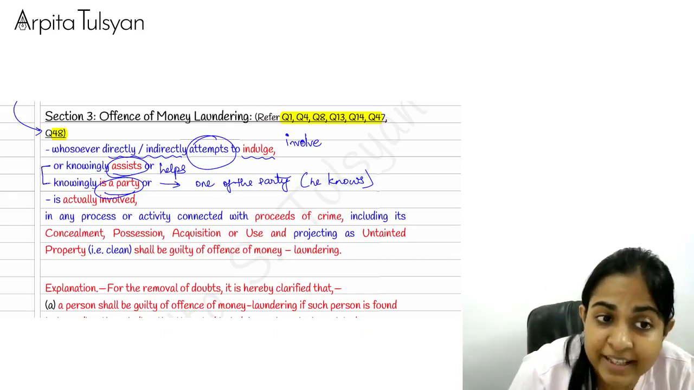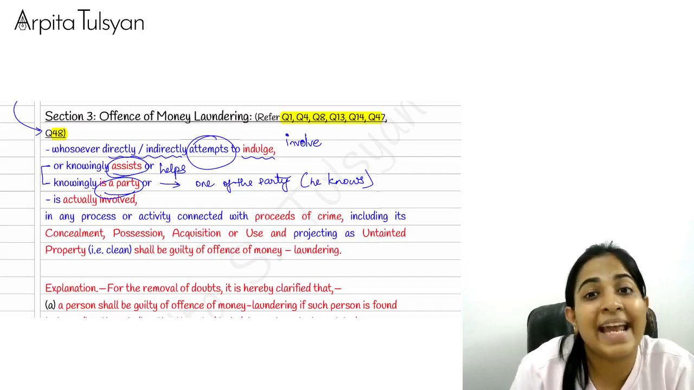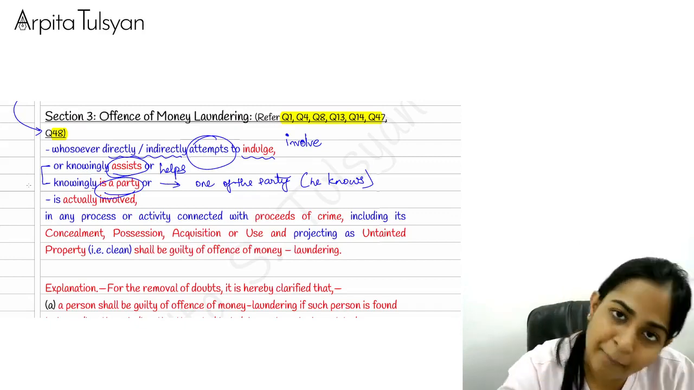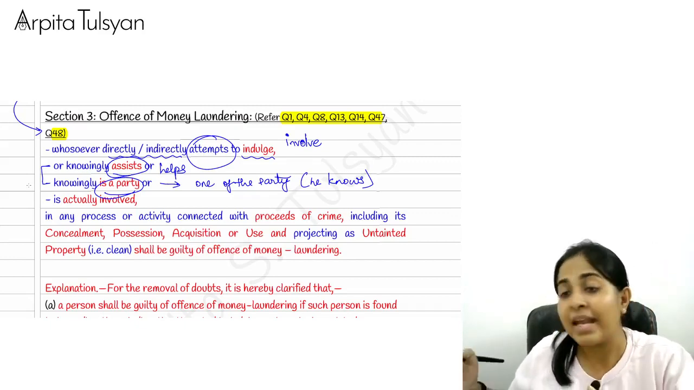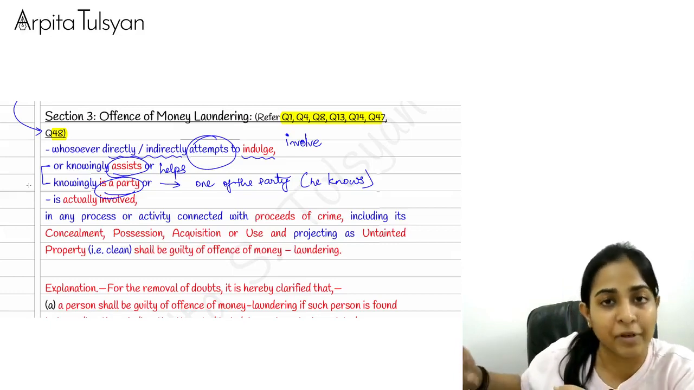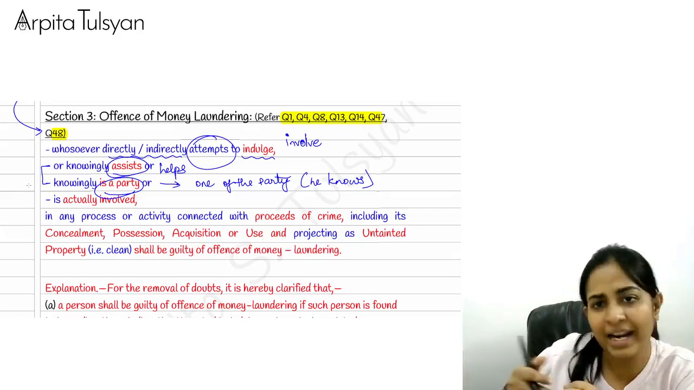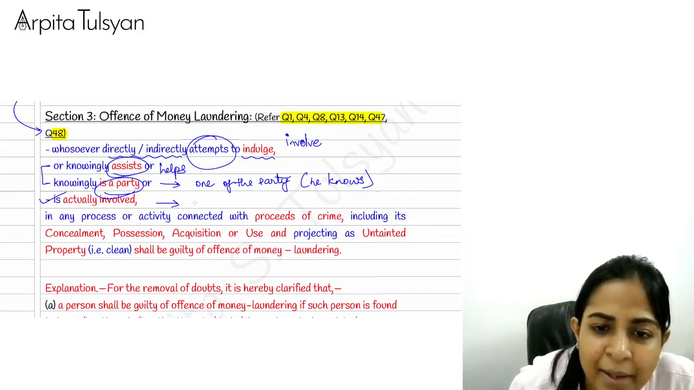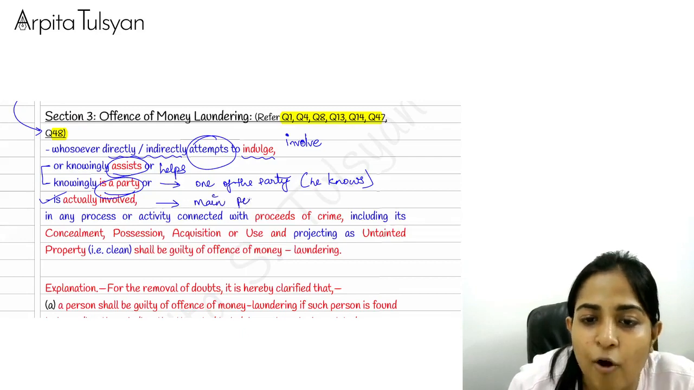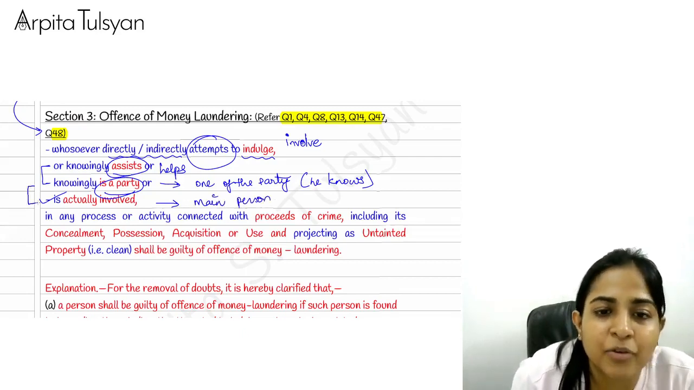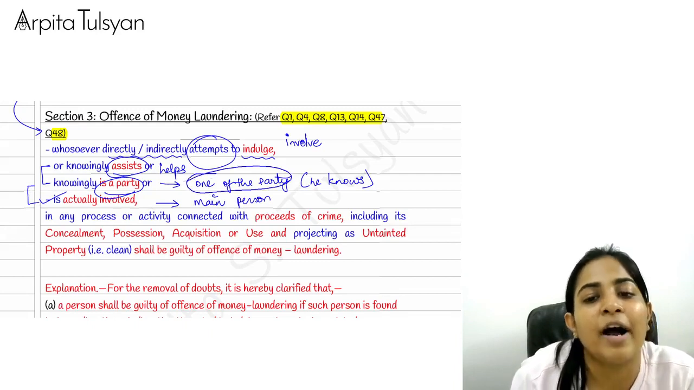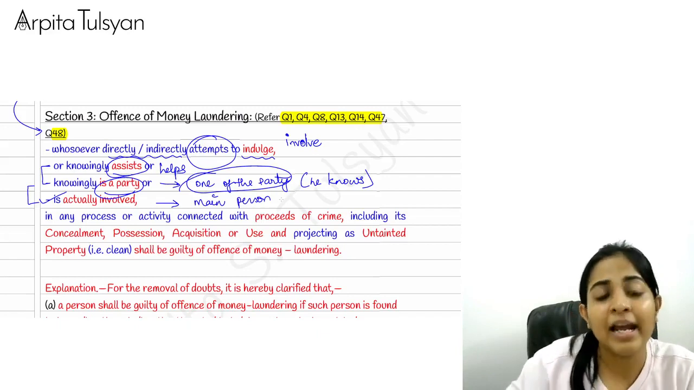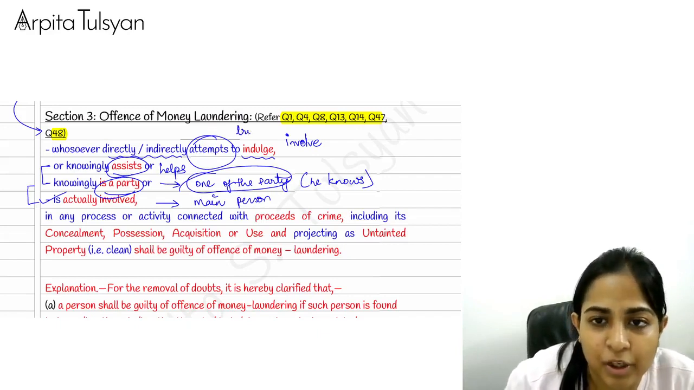Now, there's a minute difference between the second one and the third one. In the second one, he was helping, he was not a party, but in the third one, he is actually a party. He's a party means there is more than one person involved in the offense of money laundering, and he is one of them. And the last one is who is actually involved, meaning he is the main person doing the offense of money laundering. What's the difference between the third one and the fourth one? In the third one, he was one of many persons, and in the last one, he is the main person involved in the offense, and here he is trying to get involved.